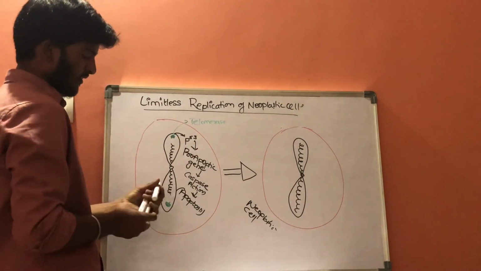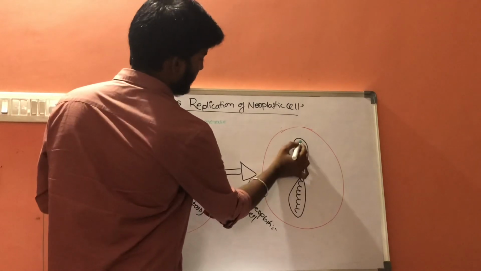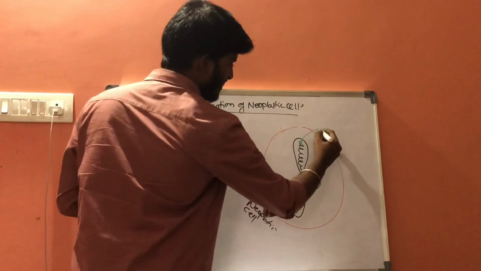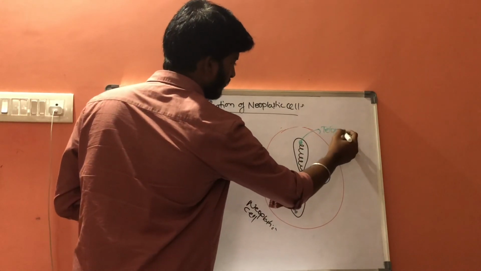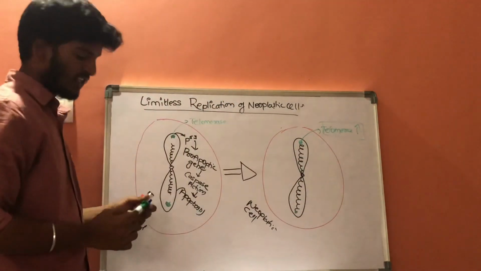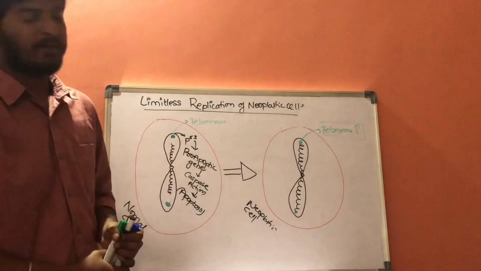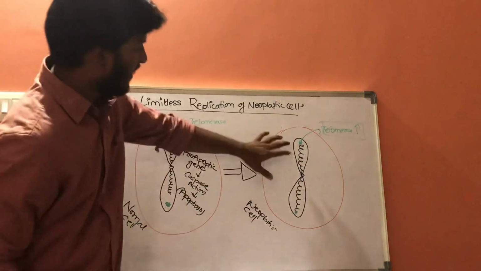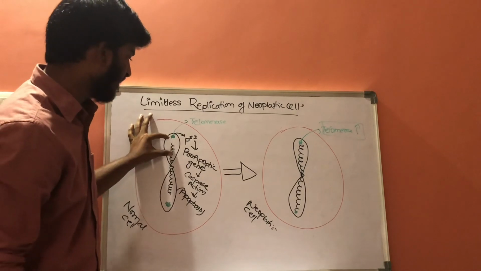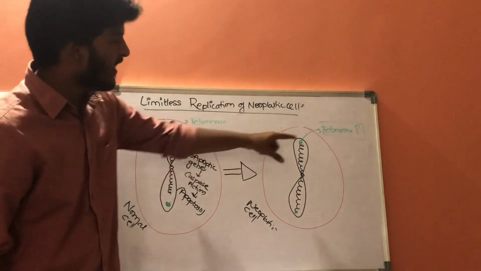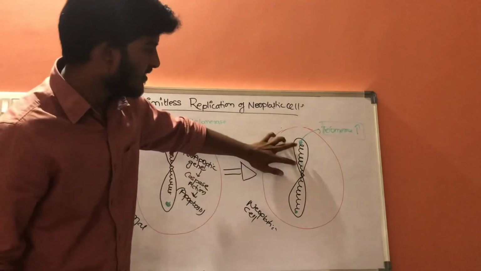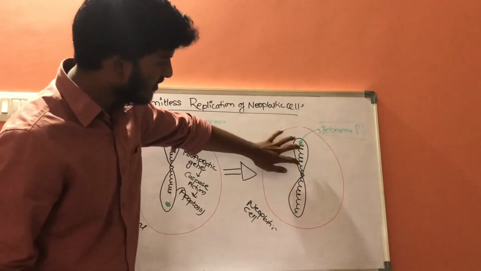We have discussed that at the ends there is telomerase enzyme. In neoplastic cell, this telomerase enzyme activity is more. In a normal cell, as the DNA replication is going on, the length of this DNA material will be becoming shorter, whereas in the abnormal cell, that is neoplastic cell, as the cell is undergoing DNA replication, the length of this DNA is decreasing,